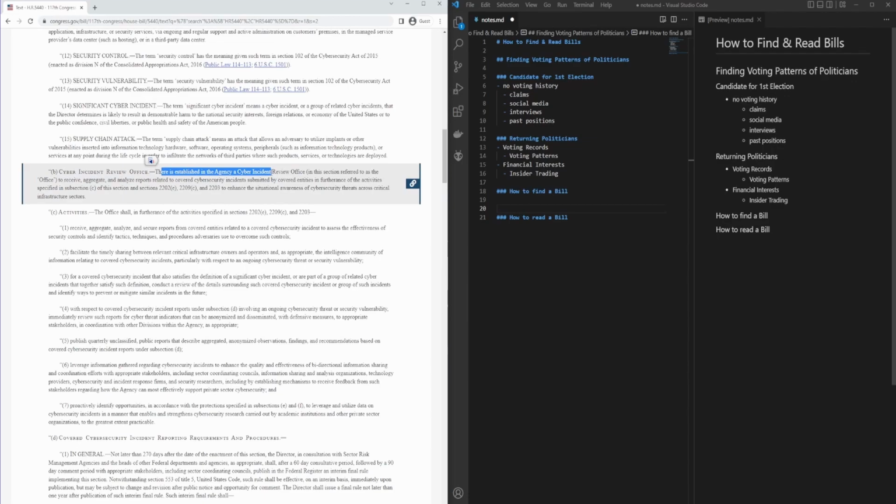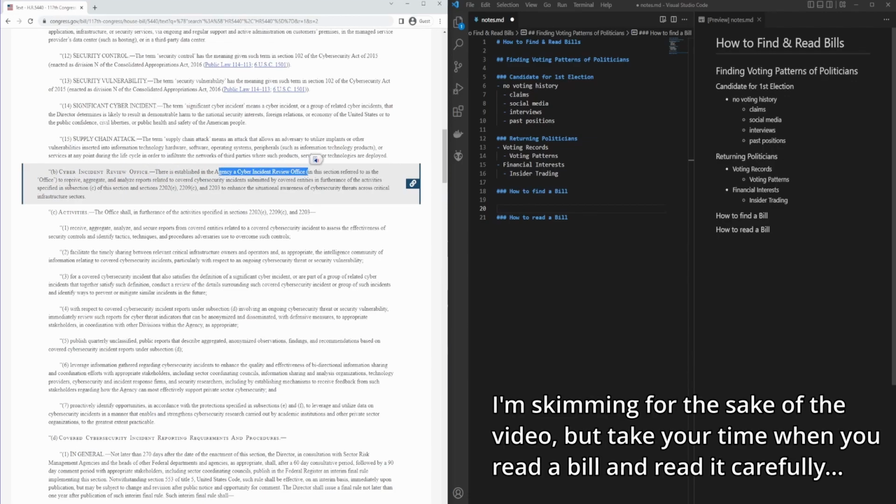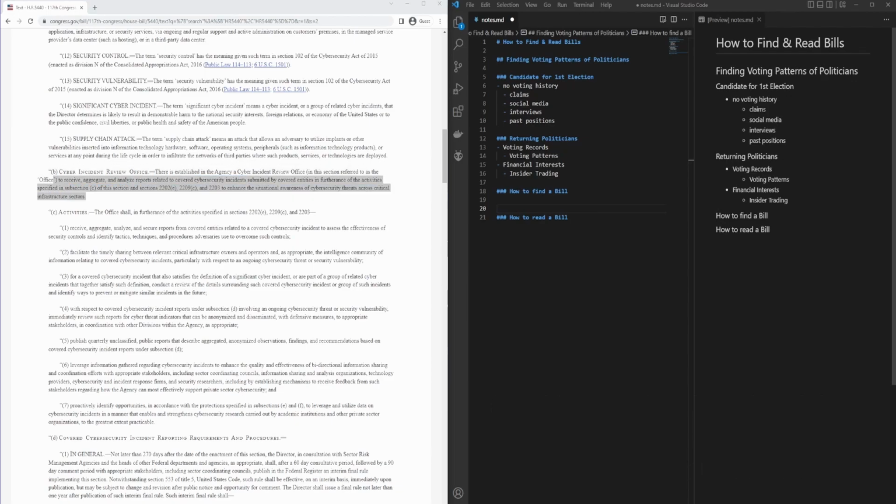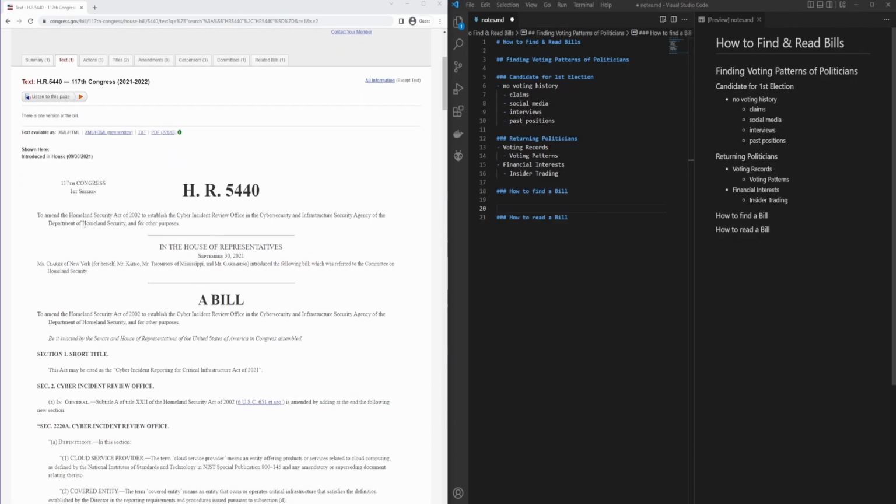There is an established agency, and it is a Cyber Incident Review Office, and it is designed to receive, aggregate, and analyze reports related to covered cybersecurity incidents. So we see that covered term again. We see cybersecurity incidents again. And effectively what this bill wants to amend, and you'll notice at the top it says it will amend, to amend the Homeland Security Act of 2002 and establish a new office, the Cyber Incident Review Office.